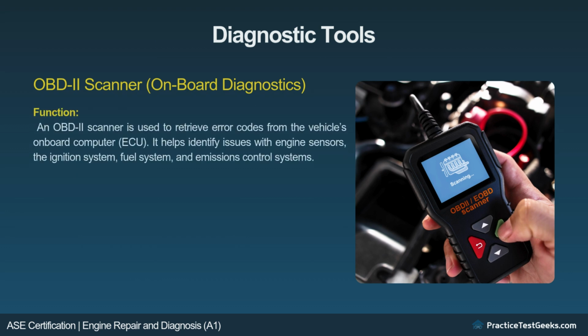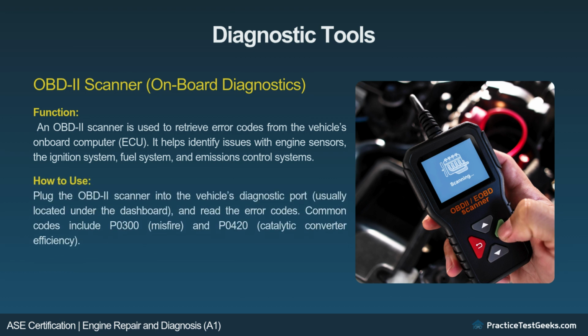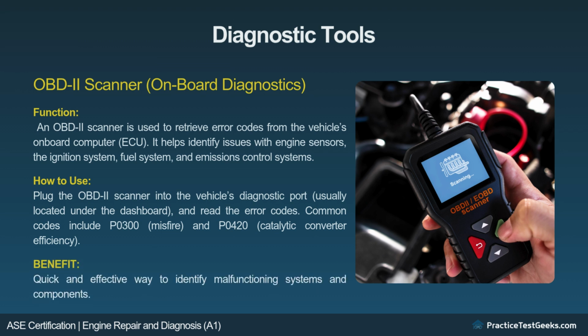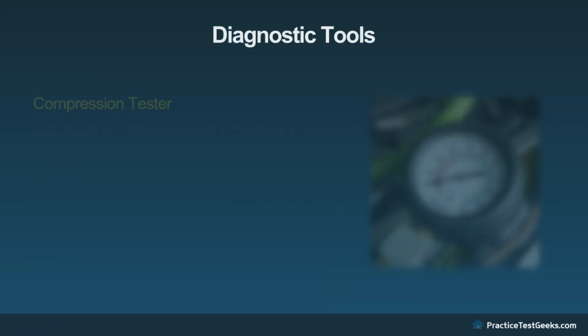An OBD2 scanner is used to retrieve error codes from the vehicle's onboard computer. It helps identify issues with engine sensors, the ignition system, fuel system, and emissions control systems. How to use. Plug the OBD2 scanner into the vehicle's diagnostic port, usually located under the dashboard, and read the error codes. Common codes include P0300, which means misfire, and P0420, which means catalytic converter efficiency. Benefit. Quick and effective way to identify malfunctioning systems and components.